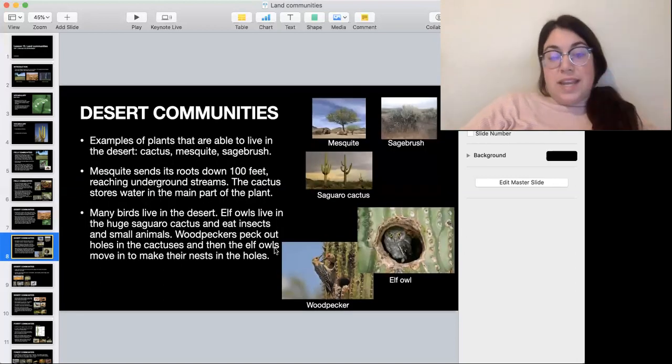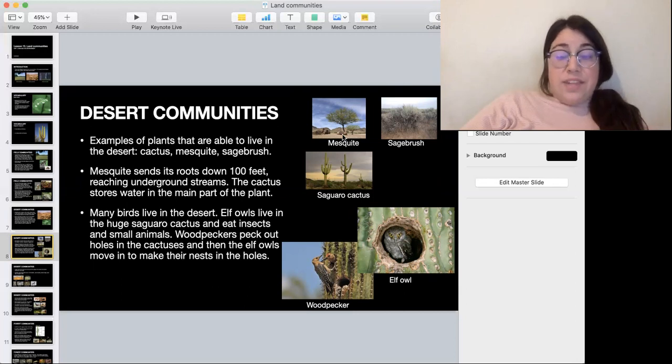Examples of plants that can live in the desert: you can have a cactus, mesquite, sagebrush, different types of trees, bushes. The mesquite, this tree here, can send its root down 100 feet and reach underground streams, like small rivers that run under the ground. And the cactus, for example in this picture, stores water inside the plant.